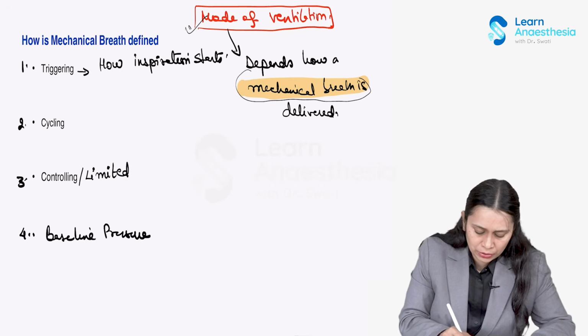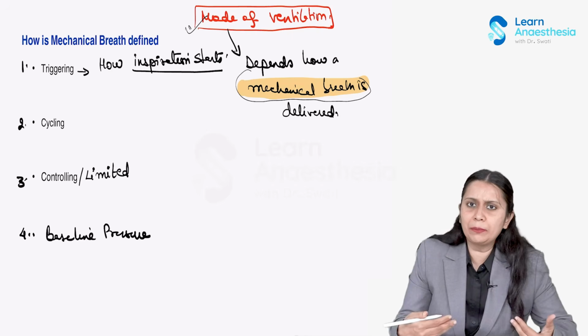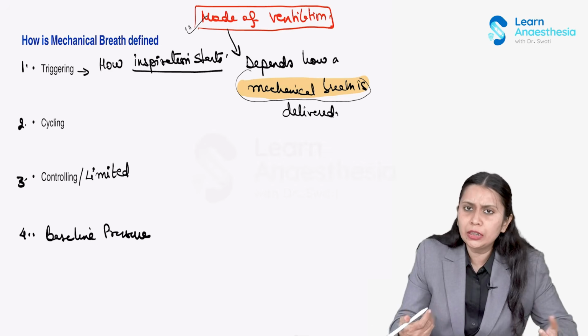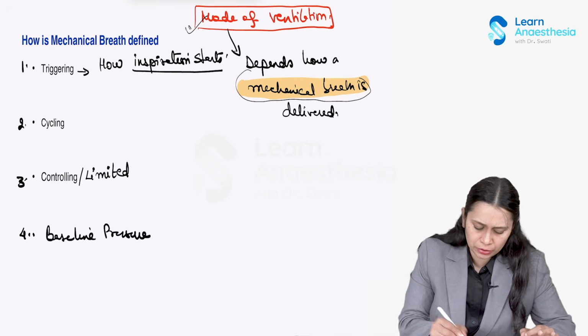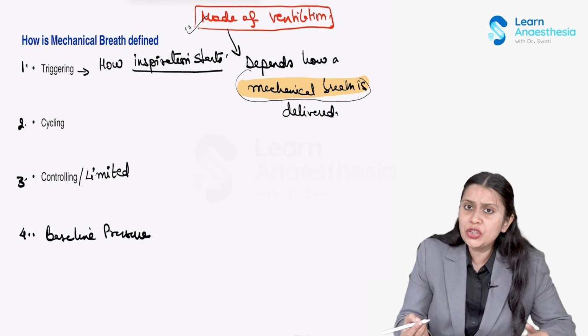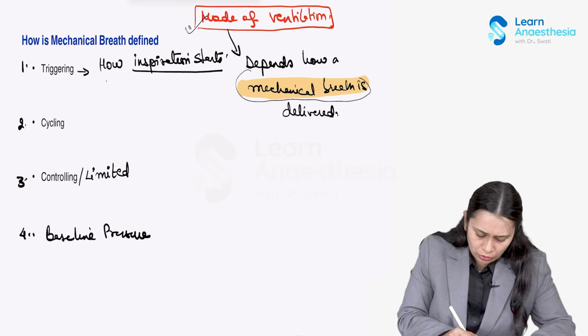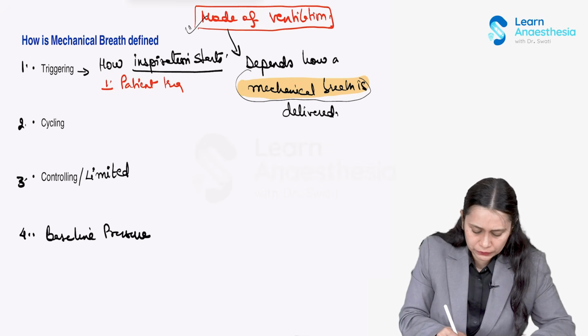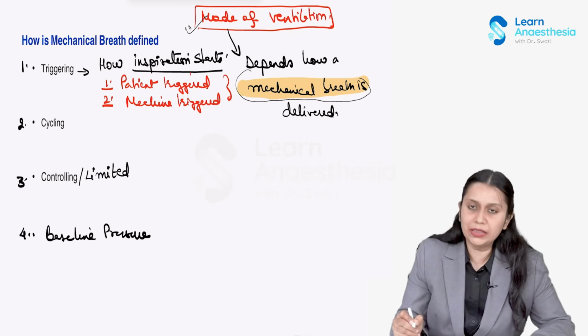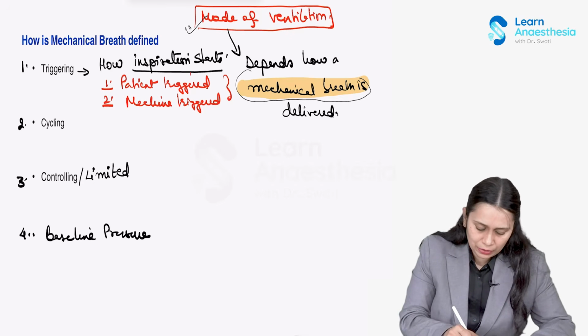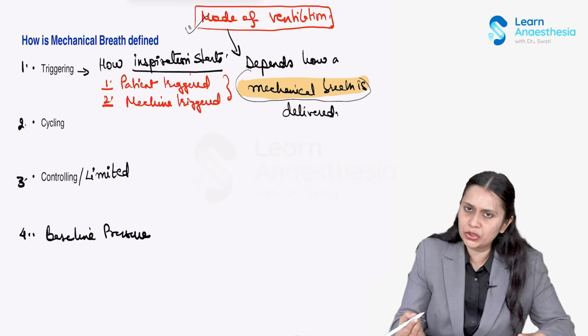Now, inspiration can start either by the patient initiating it, so we call it patient triggered breath, or a machine can trigger it. We call it time triggered or machine triggered breath. So patient triggered or machine triggered, right? Anything can happen. Okay. Then we'll talk about the patient triggered, machine triggered.